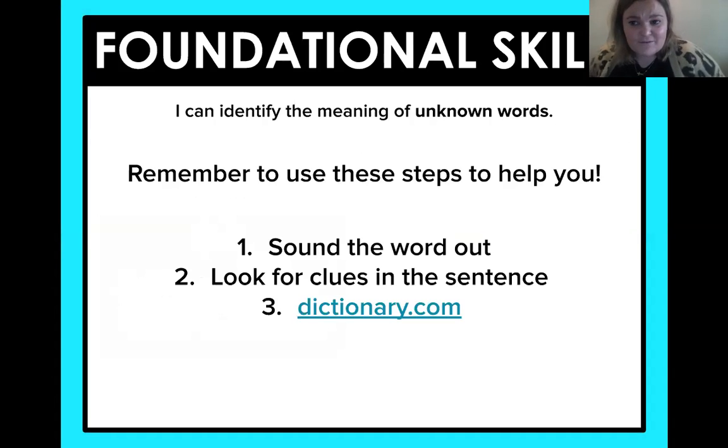Now, for our foundational skill today, we're doing that same skill of trying to figure out those vocabulary words that we don't know. We see it in the text and we get confused. What strategies can we use to figure it out? The first thing we can do is sound that word out. The second thing we can do is look for clues in the sentence. A lot of times there are clues that help us figure out what it means. The third thing we can do, if we're completely stuck or we just want to double check what we came up with, is look in the dictionary.